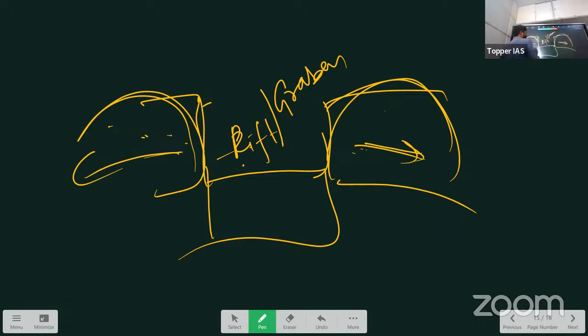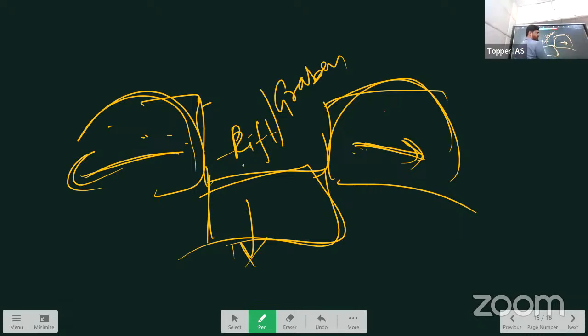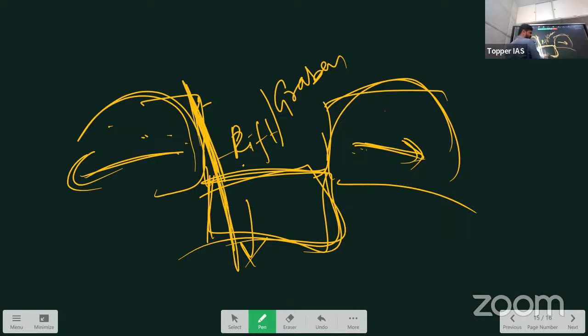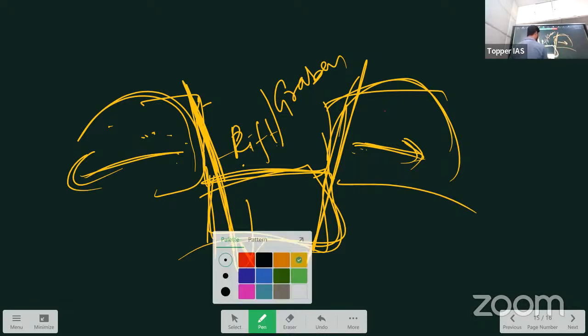So this is called normal faulting. Again, there are different types of faults. Don't worry much about that. This is called normal fault. Okay. So your middle block is called hanging block. Hanging block, right? This block is called hanging block, and this is called fault line. Weak zone, right? Weak zone. This is called fault line. Along this, the block moves down. Rift. And these are block mountains. They are technically also called horst.